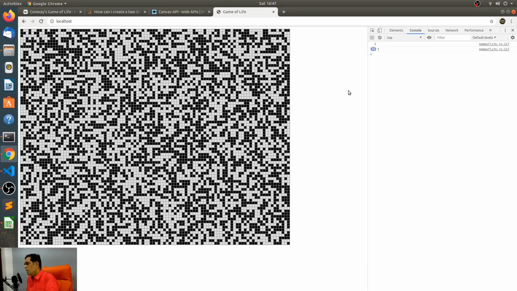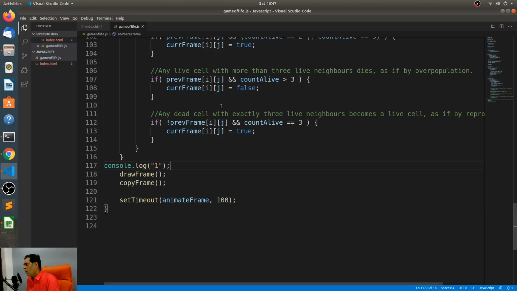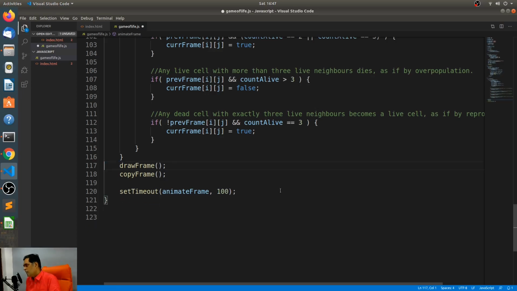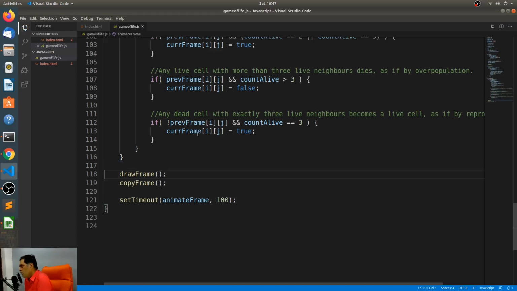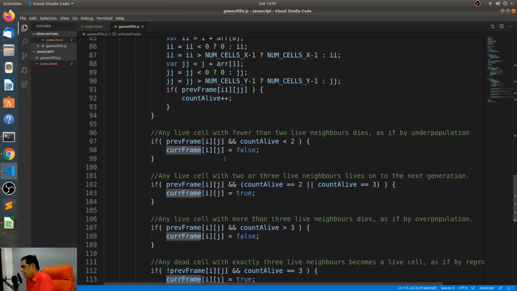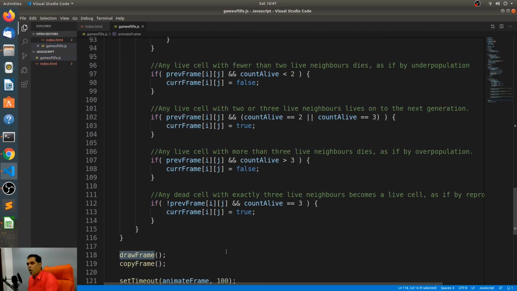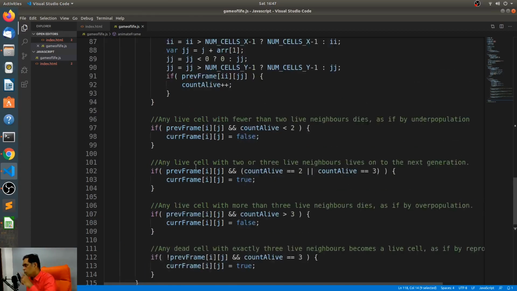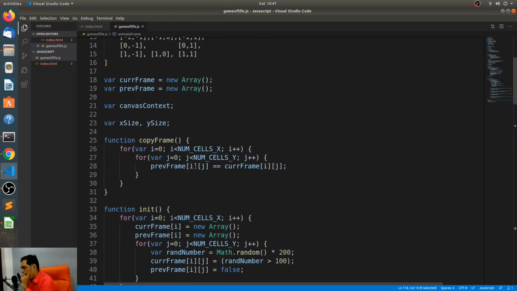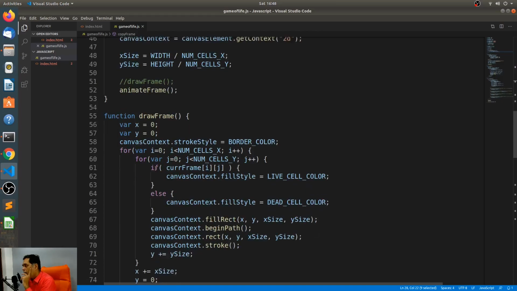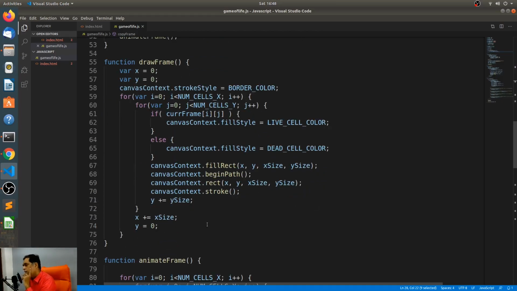Oh yeah, it is doing something, but it's just not animating it properly. All right, so we now have... we are actually setting... What is copy frame doing? Copy frame essentially copies it to the previous frame. Everything from the current frame goes into the previous frame after it has finished drawing the current frame.